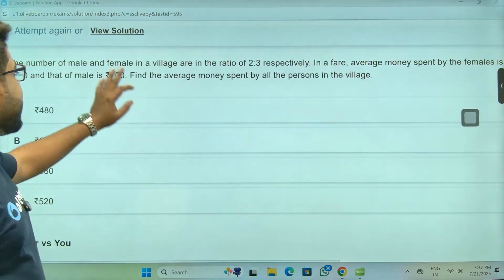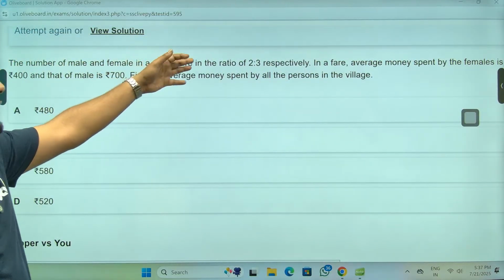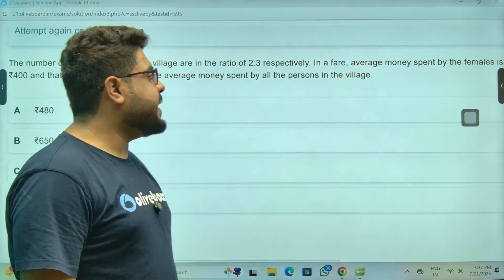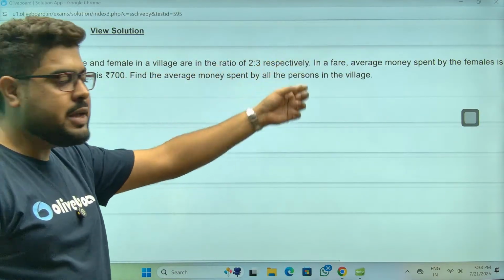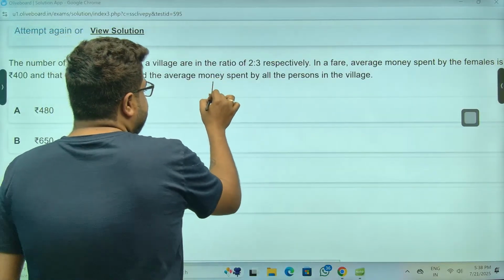The number of male and female in the village is given. In a fair average, money spent by females is this, males is this. Simple weighted average का क्वेश्चन है.